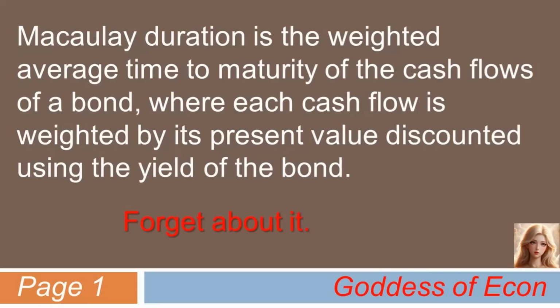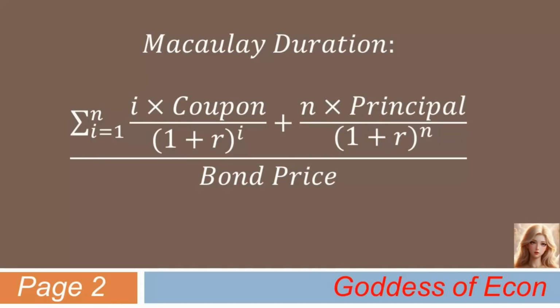Next, let's turn to the mathematical definition of Macaulay duration. Looks quite complicated, doesn't it? I times coupon divided by 1 plus r to the power of I, and after summing each of them up, you also add n times principal, divided by 1 plus r to the power of n. And then, you again divide the whole thing by the bond's price. What does all this mean? Especially for those students who are not mathematically minded, this darn formula may look almost incomprehensible.